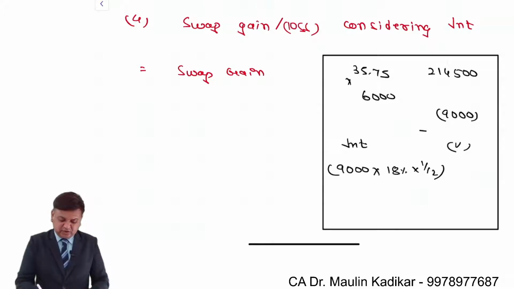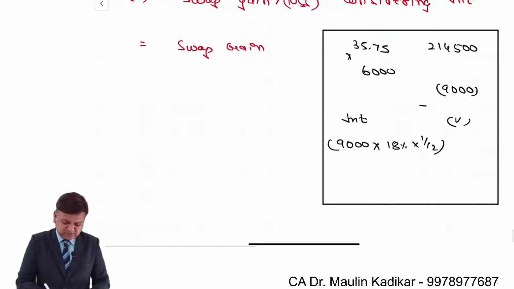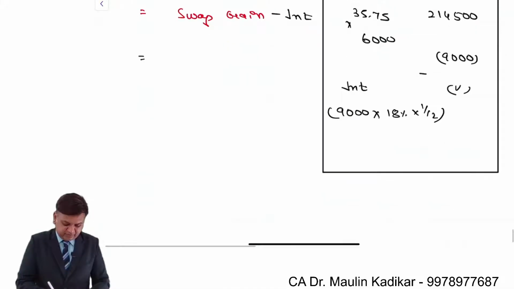Swap gain or loss considering interest: swap gain minus interest. What is the swap gain? 1,500. What is the amount of the interest? 9,000 into 18% into 1 divided by 12.